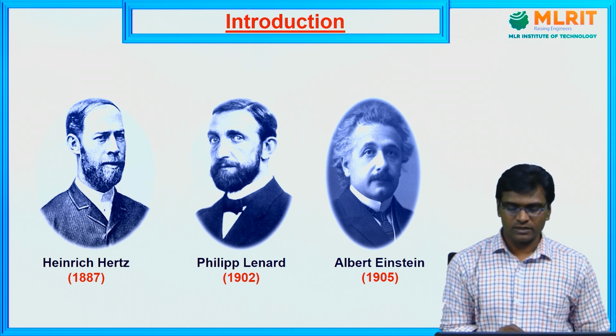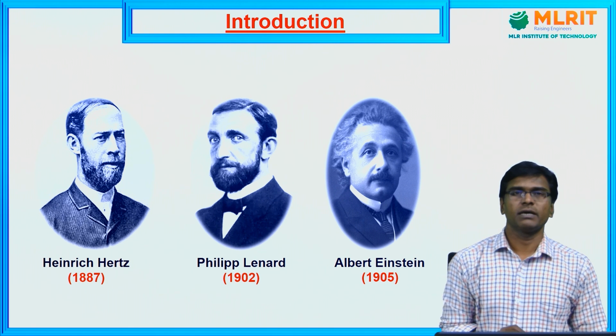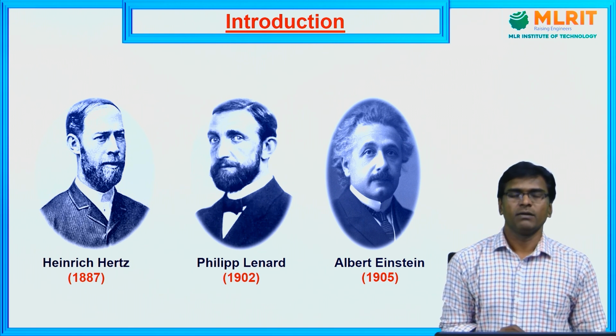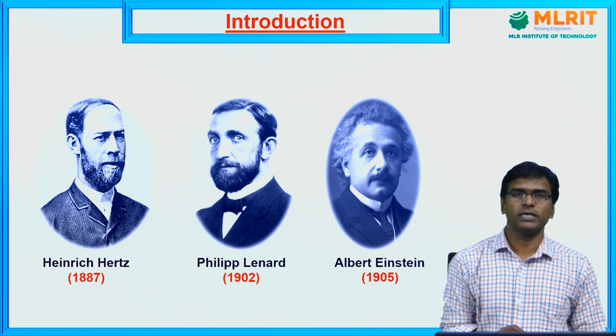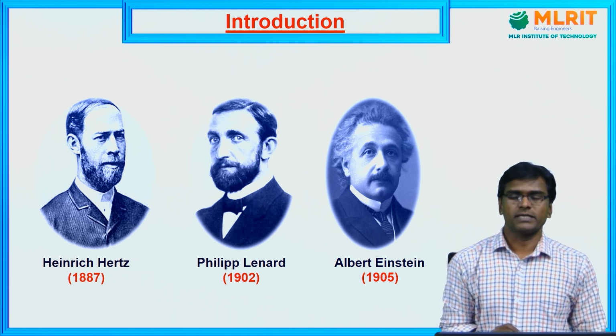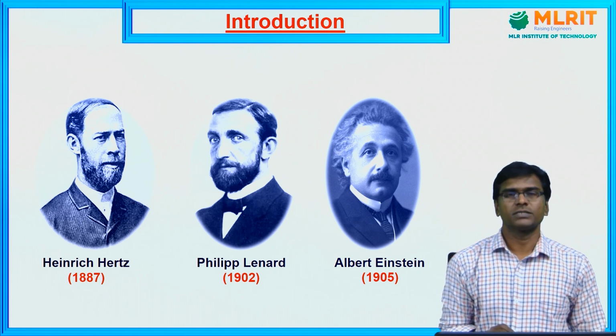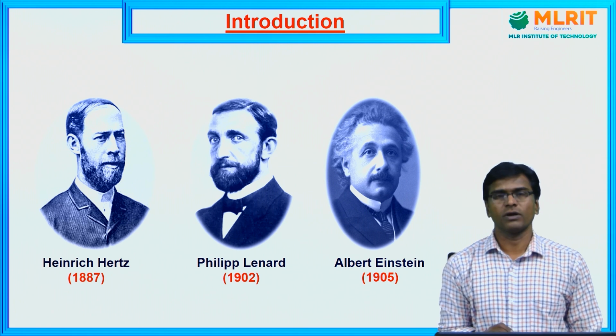Then in 1905, Albert Einstein came up with an idea from Planck's black body radiation. He took the idea that all objects absorb radiation only in terms of discrete packets, or discrete energy levels. So all objects absorb energy only in terms of packets. These packets we call photons.